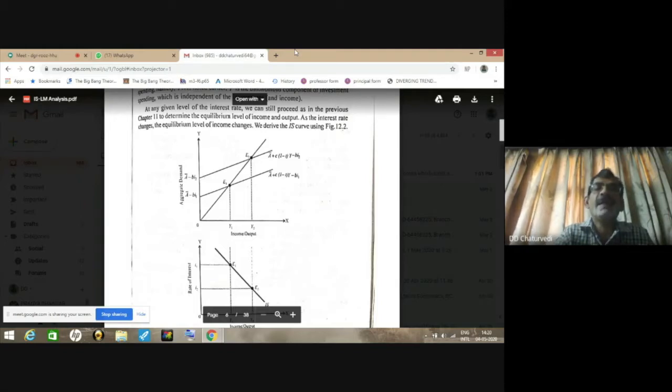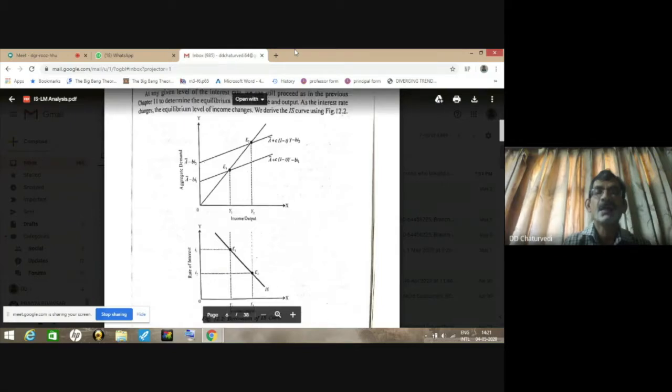So the aggregate demand curve or aggregate expenditure curve will shift upward, and the new intercept on the y-axis will be A bar minus bi2, and the new aggregate demand curve will be A bar plus c within bracket 1 minus t Y minus bi2, corresponding to the two equilibrium points which lie on the 45-degree line.